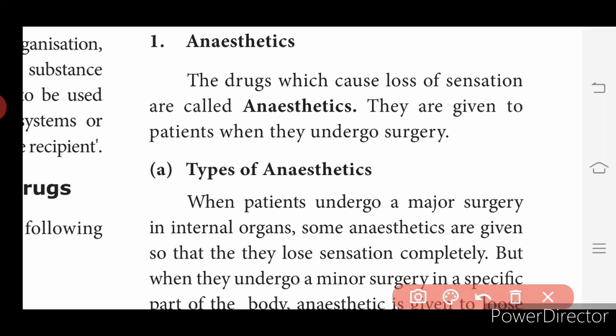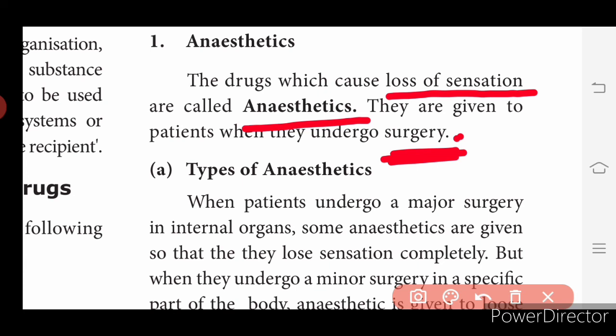The chemical which we use to lose our sensation is called anesthetic, and it is given to patients when they undergo surgery, a major operation in the hospitals.